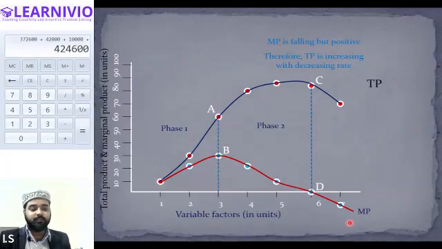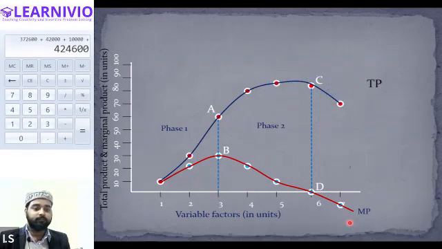Now, after the D point, you can see marginal product is becoming negative. And as soon as the marginal product becomes negative, you can also notice that total product is also decreasing. From point C, it is coming down. Total product is also declining. That proves that when marginal product becomes negative, total product will also start declining. So this is the third phase of production. This is known as negative returns to factor.